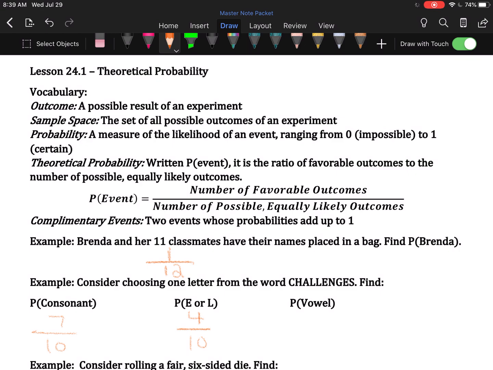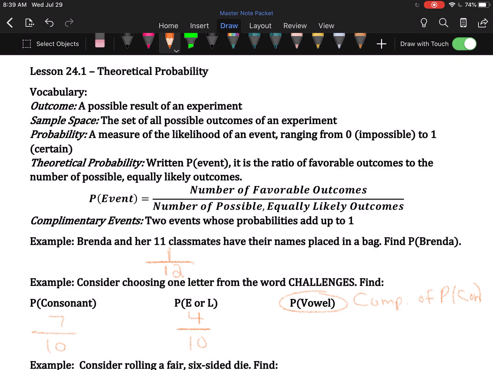P vowel, we have 2 choices in how we figure it out. We can go through the word and look at all the vowels. Or we can realize that P vowel is the complement of P consonant. Because you can't be both a vowel and a consonant, right?